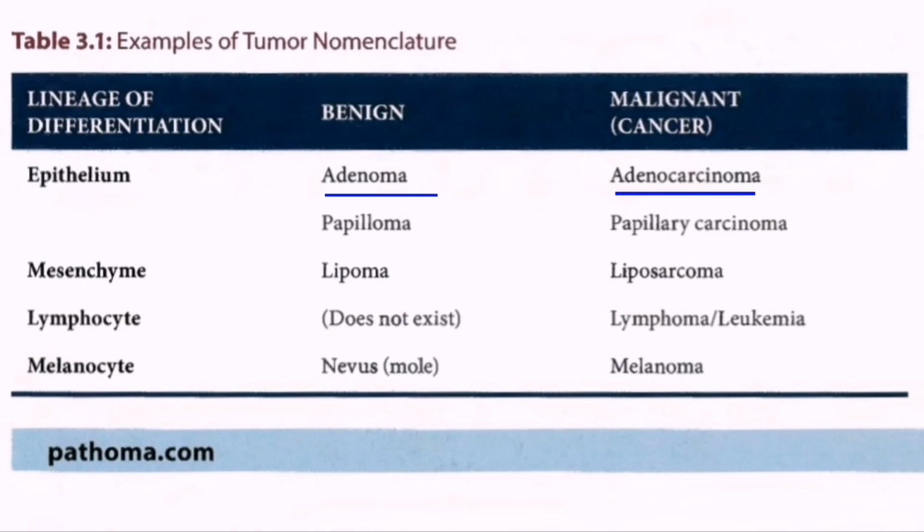The next is the mesenchyme. The benign condition of the mesenchyme is known as lipoma, and the malignant is liposarcoma. The next is lymphocytes. Lymphocytic tumors are almost always malignant, lymphoma or leukemia. For melanocytes, the benign condition is the mole or nevus, and the malignant is melanoma. Malignant epithelial tumors are called carcinomas, and malignant mesenchymal tumors are called sarcomas. So these are the simple concepts of neoplasia.